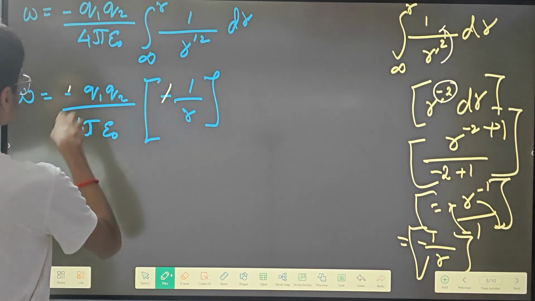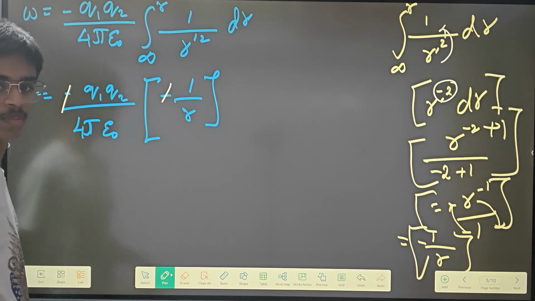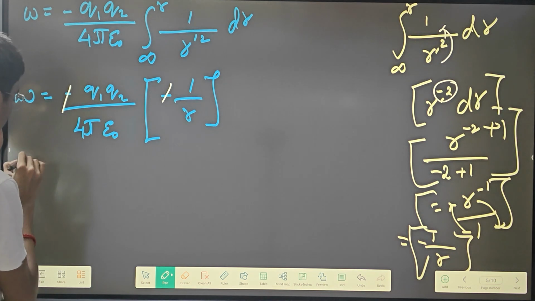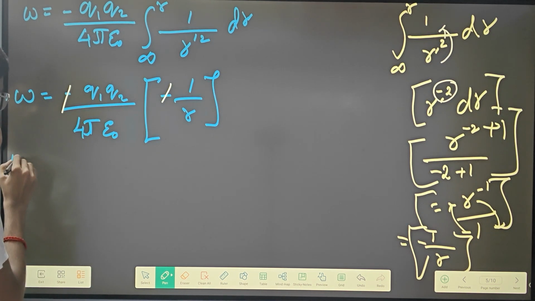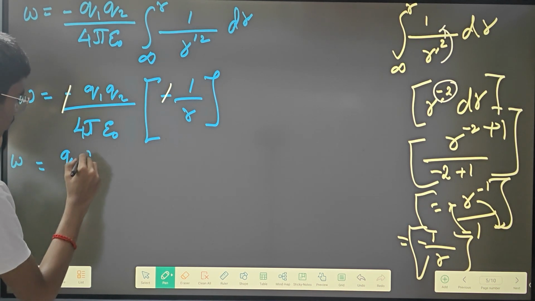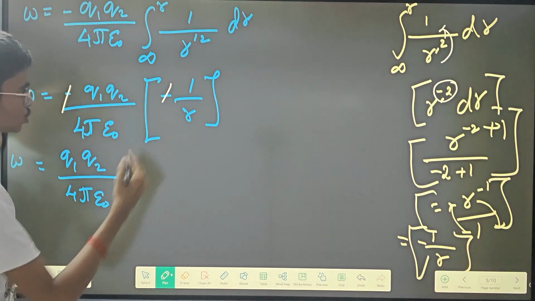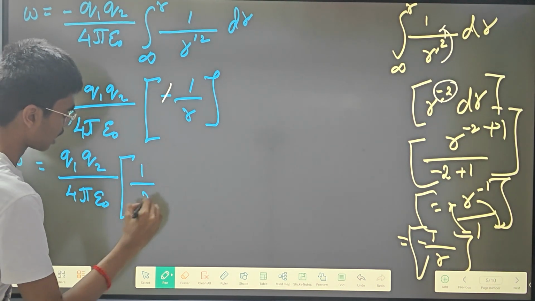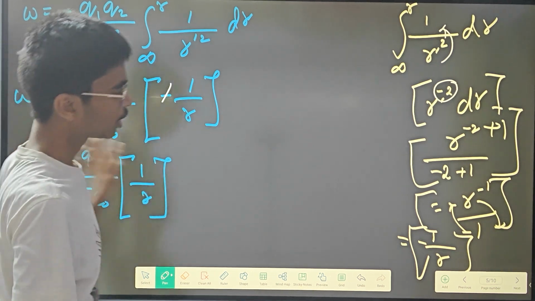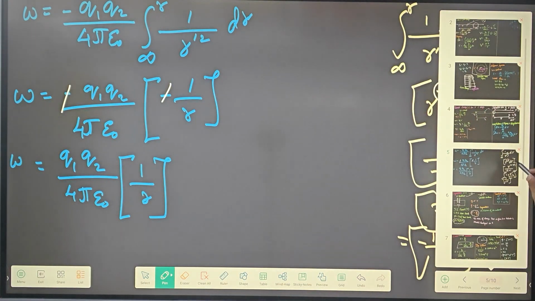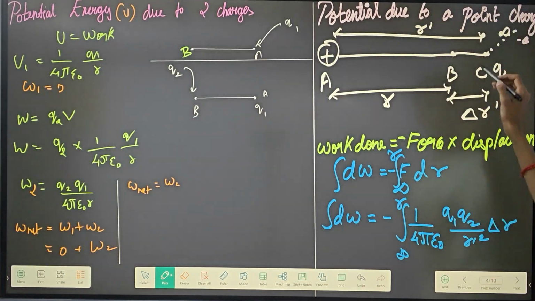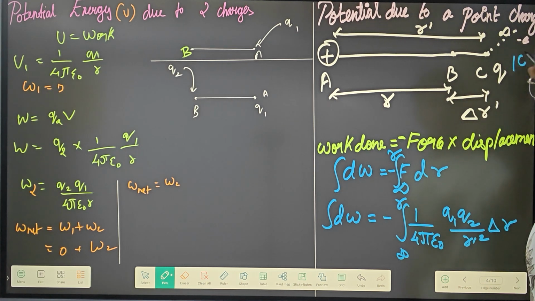So this plus and this plus, this minus can be cancelled out, and then work done is equal to q1 into q2 whole divided by 4 pi epsilon naught into 1 by r. If you have noticed here, I have already said to you all that this charge is always going to be 1 coulomb only.